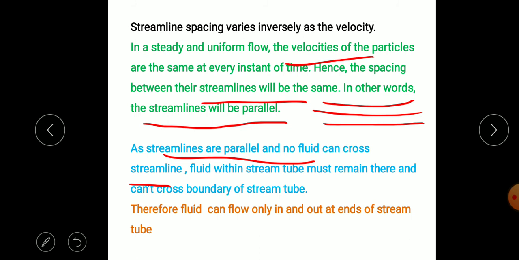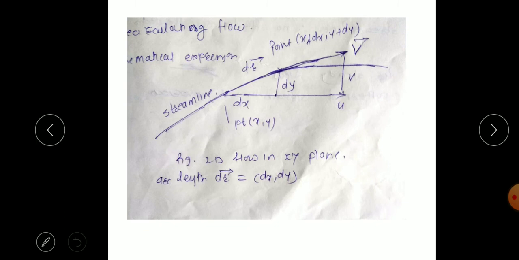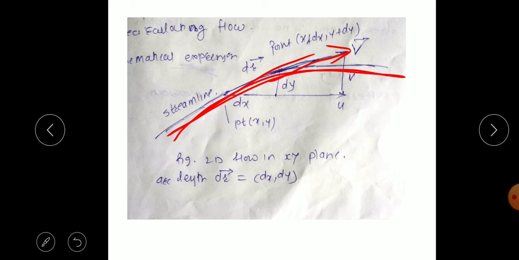We can consider the next topic in the streamline presentation: the equation of streamline. Here we consider the velocity vector is v, and the streamline is a curve tangent to this velocity vector.